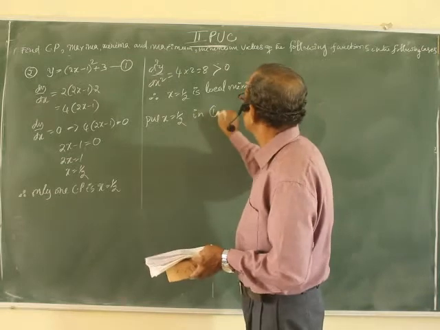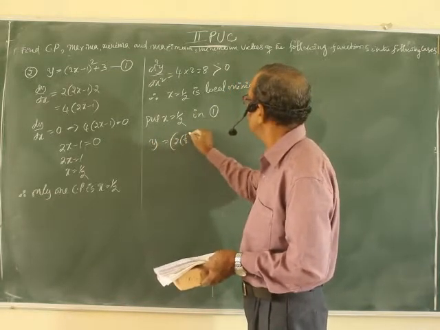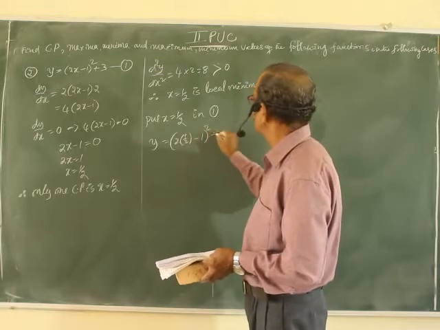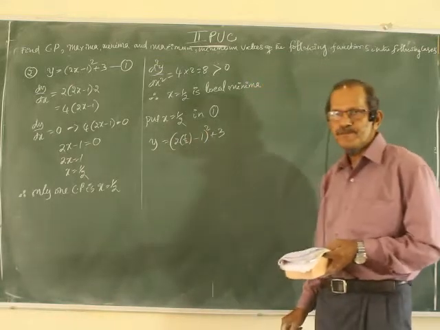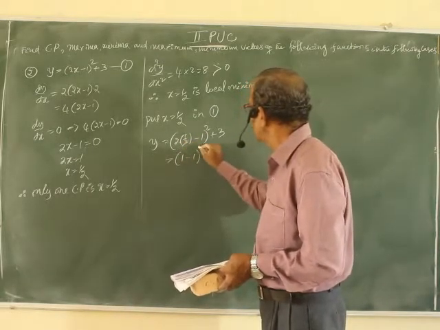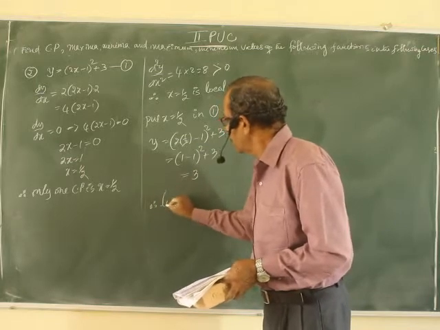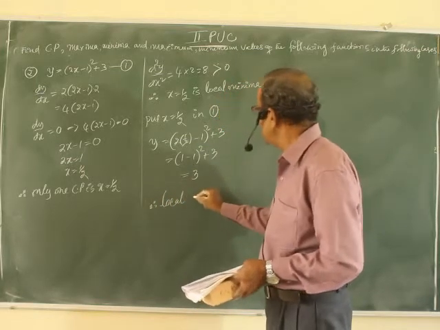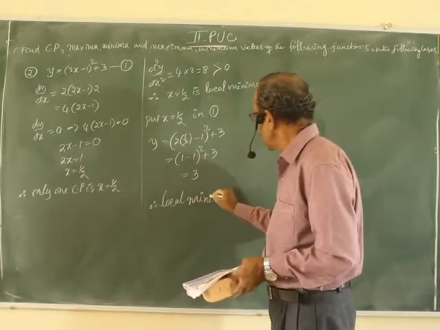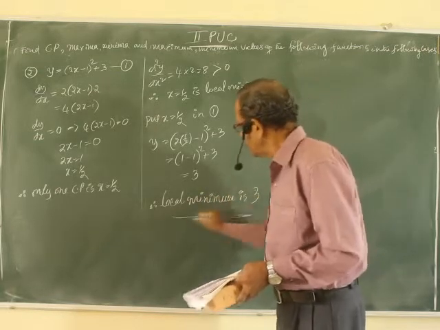In equation 1, y equal to (2 into half minus 1) whole square plus 3, or it is (1 minus 1) whole square plus 3, which is 3. Therefore, the local minimum is 3.